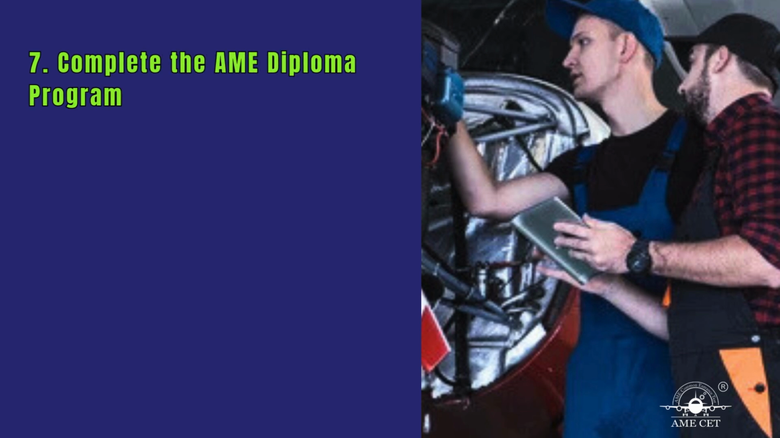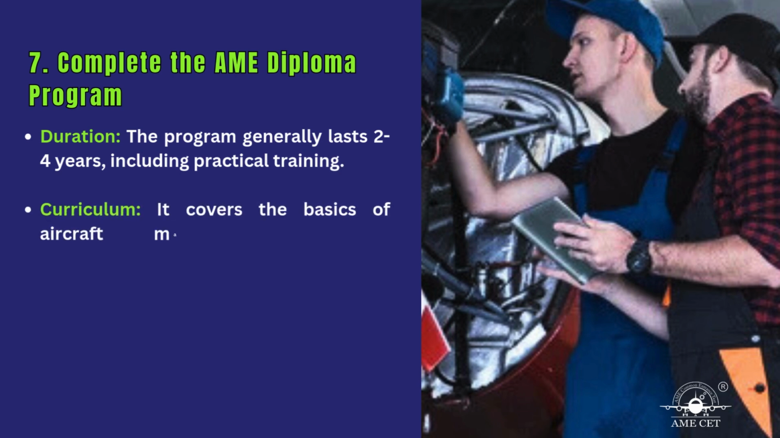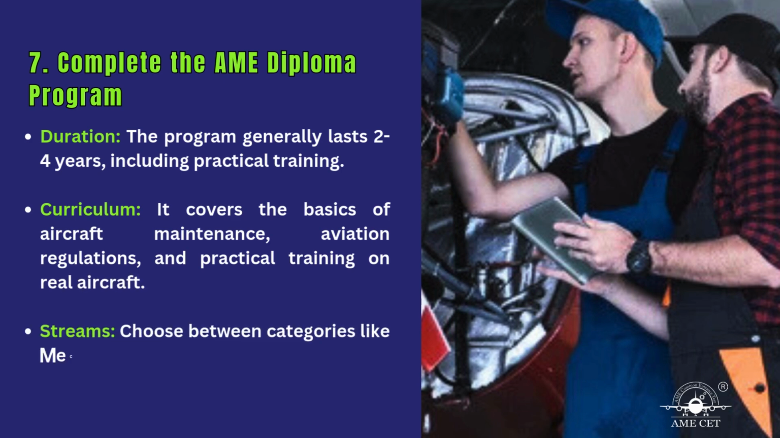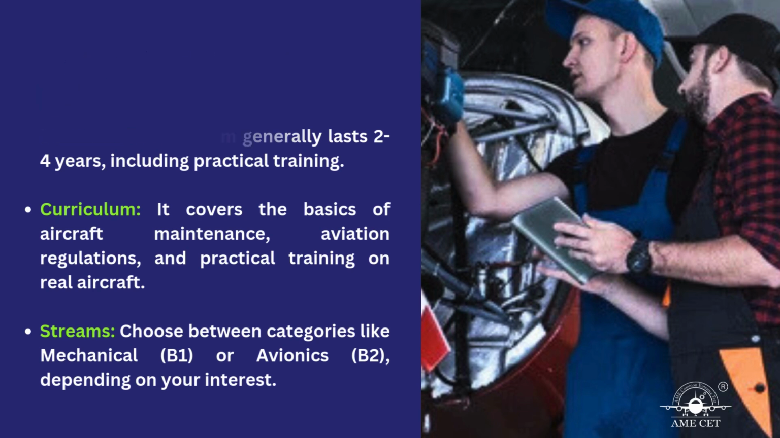Number 7. Complete the AME diploma program. A. Duration: the program generally lasts 2 to 4 years, including practical training. B. Curriculum: it covers the basics of aircraft maintenance, aviation regulations, and practical training on real aircraft. C. Streams: choose between categories like mechanical, B1, or avionics, B2, depending on your interest.